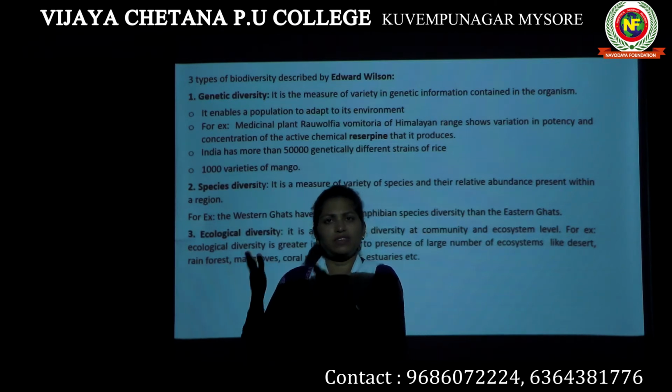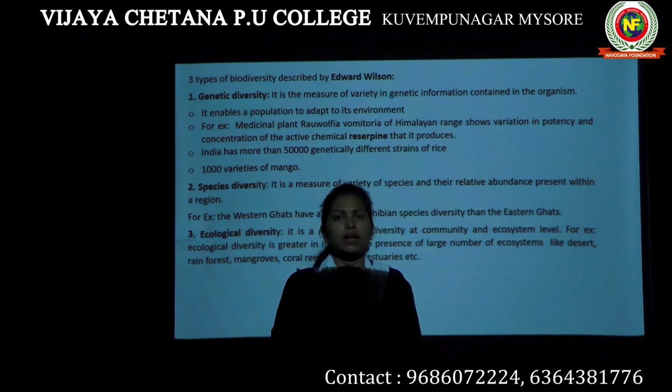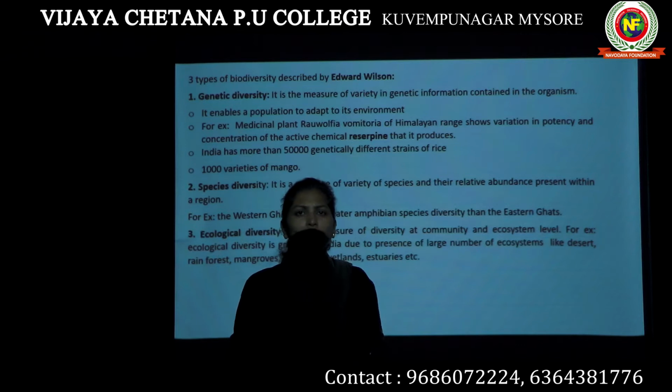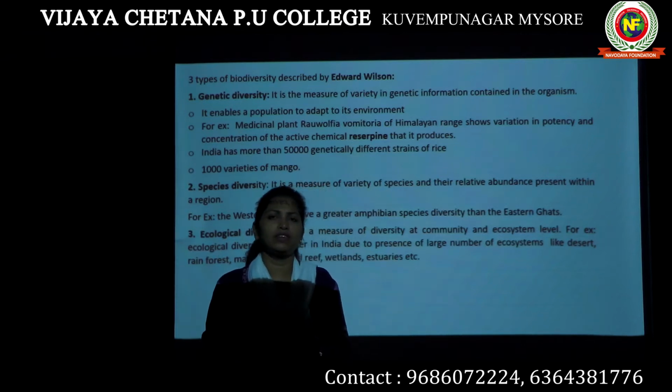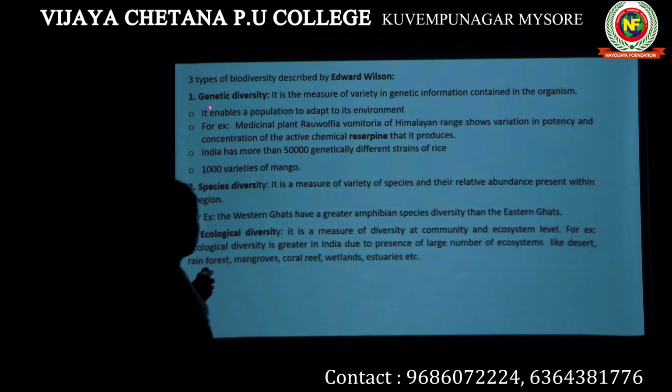The diversity can occur at every level of the hierarchy. However, in a broader way, biodiversity is classified into three categories: genetic diversity, species diversity, and ecological diversity.